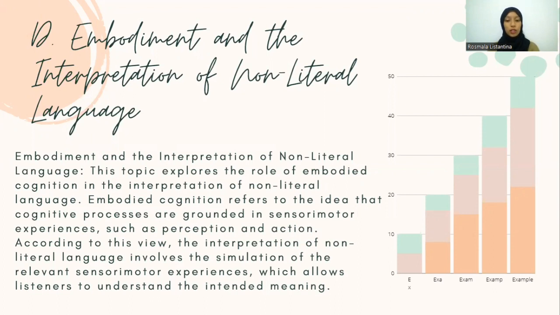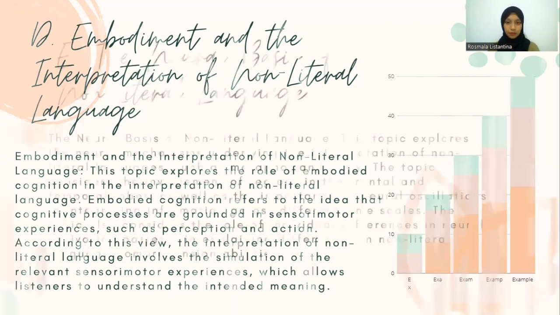Embodied cognition refers to the idea that cognitive processes are grounded in sensory motor experiences such as perception and action. According to this view, the interpretation of non-literal language involves the simulation of the relevant sensory motor experiences, which allows listeners to understand the intended meanings.